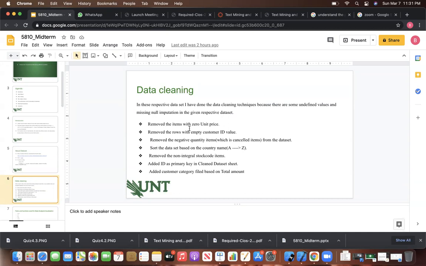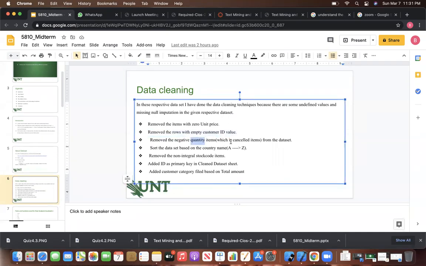So I removed the zero unit prices. Also some of the rows had empty customer IDs, so I removed those rows. And I also removed the negative quantity items, because we have cancelled items, and for the cancelled items the quantities show negative. So I removed the negative items also.